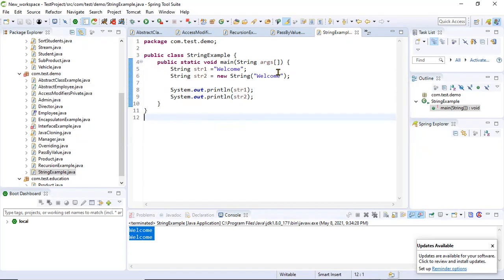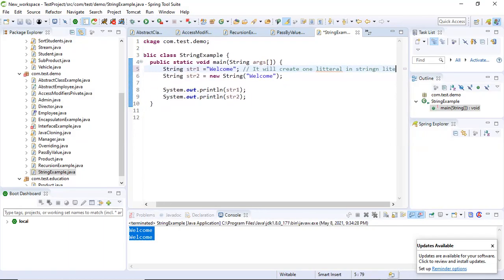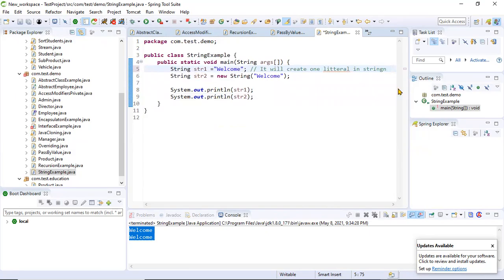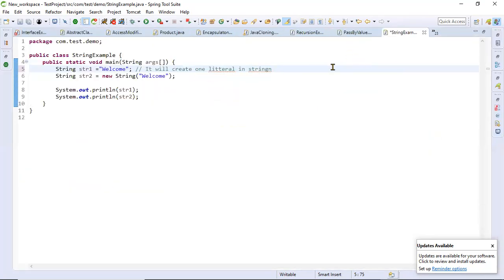The difference is this: the first way will just create one literal in the pool. The string literal pool, or string constant pool, both are the same.